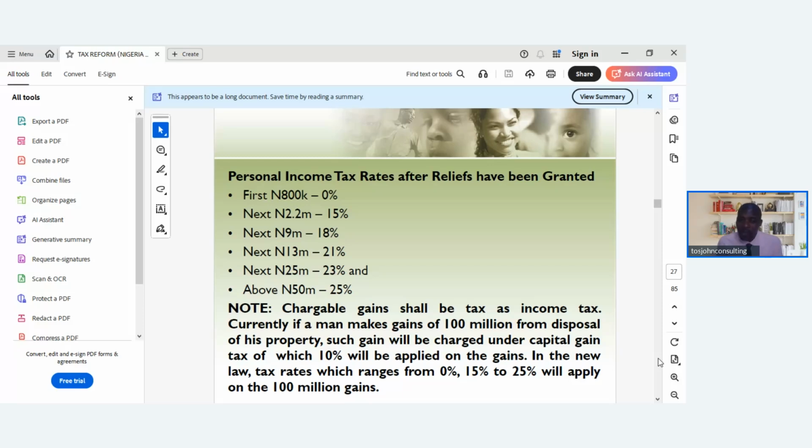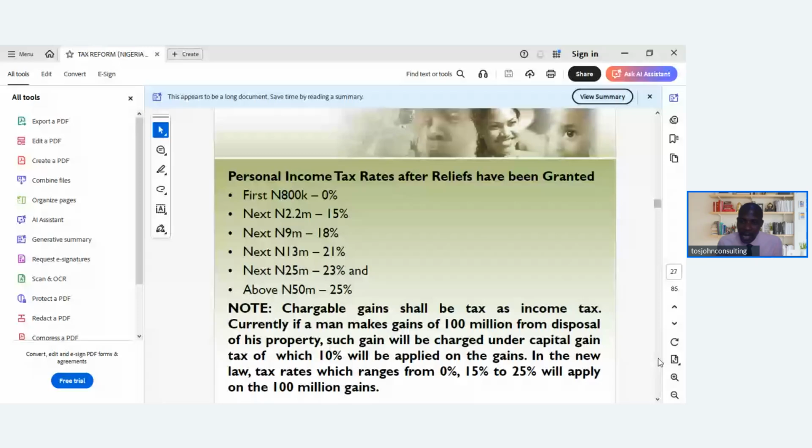So if you have removed all your costs and expenses from the capital assets that you have sold, the profit will be charged at 10%. That's what we used to have. But now it will be computed based on the personal income tax graduated rates that we are seeing in this presentation.